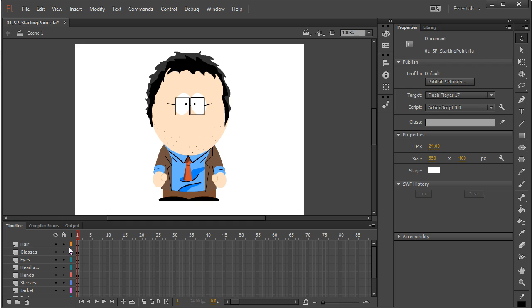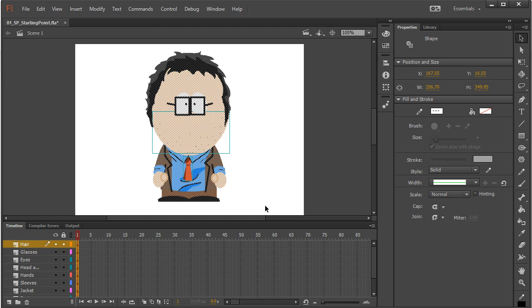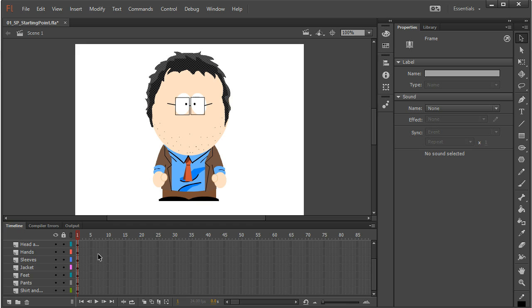It's nice to have items on different layers because if you want to work with them later, it's a lot easier to do so. But in order for something to move in Flash, in order to animate it, it has to be a symbol. And I can't just take all of this and convert it to a symbol, because it's going to squish it all down to one layer, and that's really not what we want. So what we're going to do, we're going to take each of our layers here.